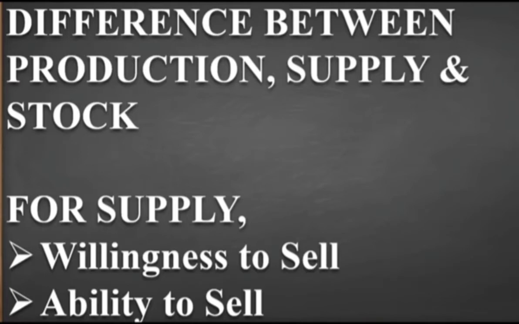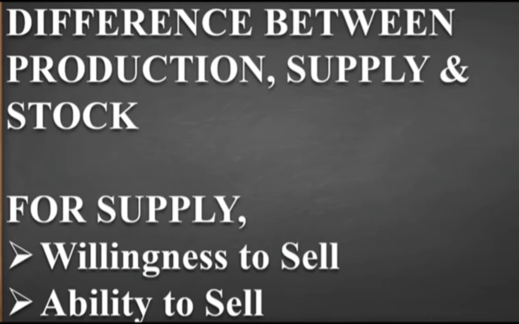Now that 5,000 stock can only become supply if the producers have the desirability, capacity and willingness to sell that 5,000. Otherwise it depends on the producers. If he wants to sell only 3,000 or 2,000, he will sell only those 2,000 or 3,000 pens. So you can write these 2 points: stock means the total amount of production which may be sold or may not be sold. Stock consists of the present as well as past production, and that stock only becomes the supply with the desirability, capacity and willingness to sell by the producers.